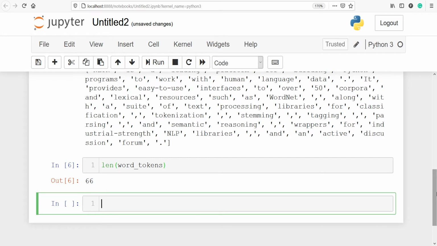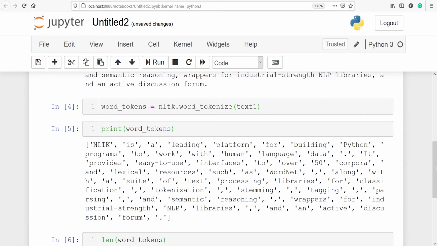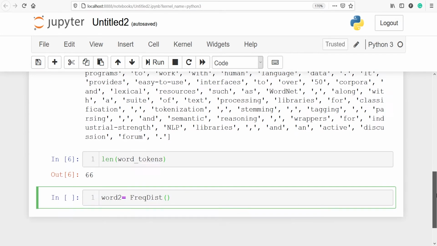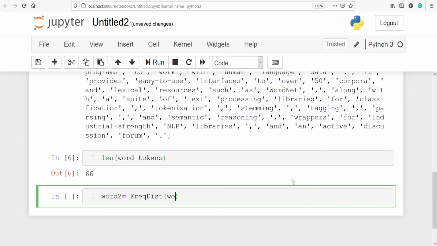Next, let's apply the frequency distribution on our tokenized words. I'll make one variable word2. Then I will call the class FreqDist and I will apply this on our variable word_tokens.